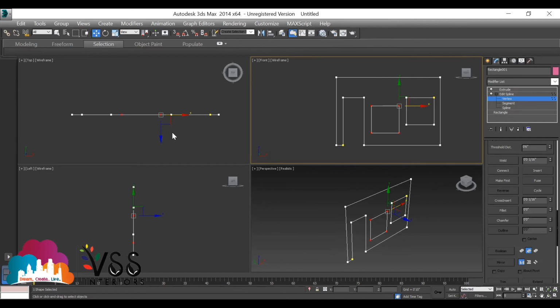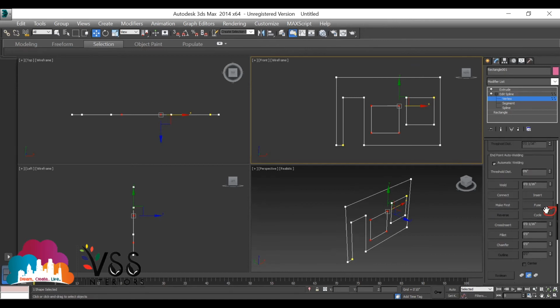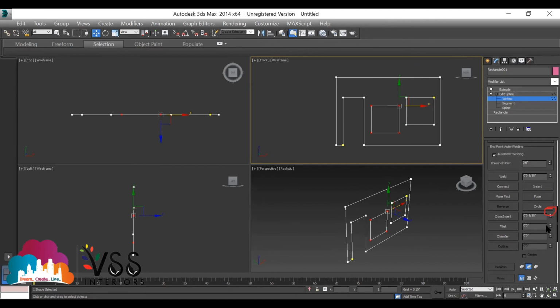Where do you find fillet? Already all the endpoints are selected. Go to fillet. Click this arrow first. Press W. Now click the arrow and drag up and down. Only a little, not more. Only some. Click the arrow properly. Not too much, reduce it a little. Enough. Now go to extrude.